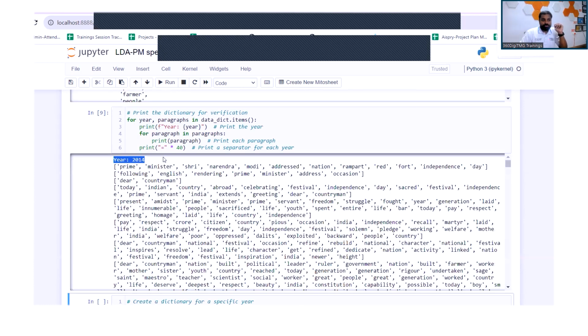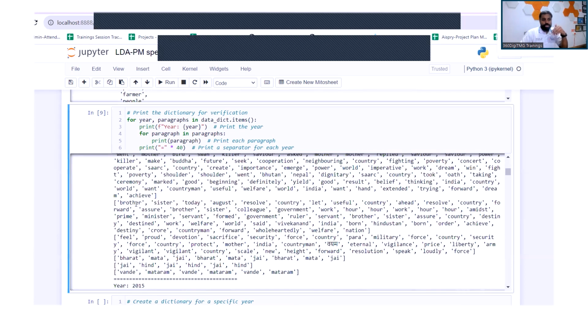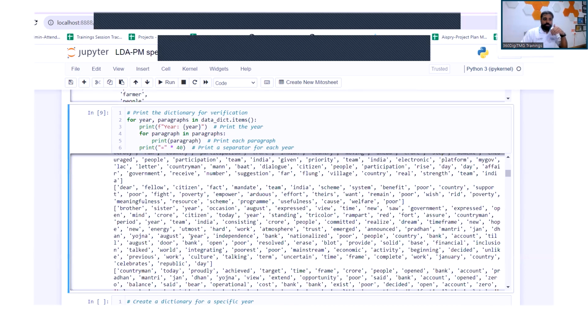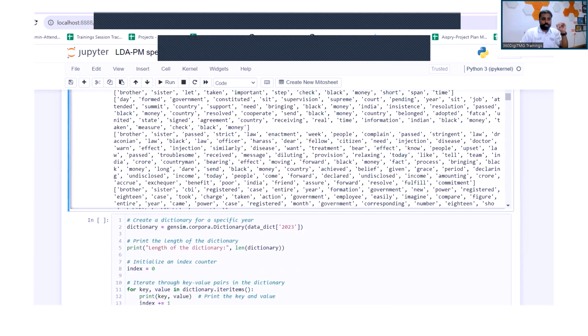From the year 2014, these are all the topics that we have. If you keep scrolling down, you get the next year, 2015. Further, you can keep scrolling down. We get all the years' data pre-processed, from 2014 to 2020. So we have captured all the tokens.